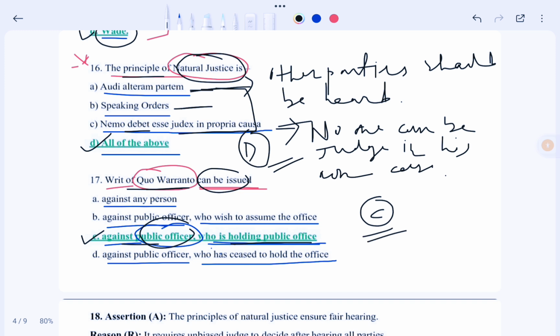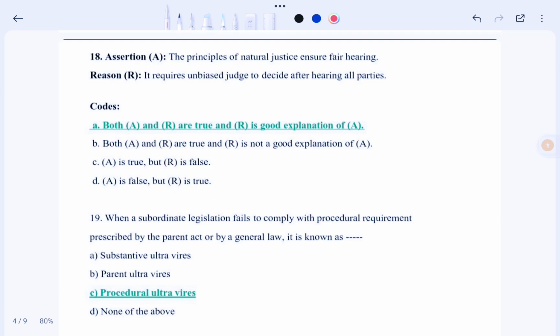Okay, so now moving to next question. So the next question is assertion A and reason R. Let's see the assertion. The assertion is: the principle of natural justice ensures fair hearing and reasoning. It requires an unbiased judge to decide after hearing all the parties. So let's see the quotes.